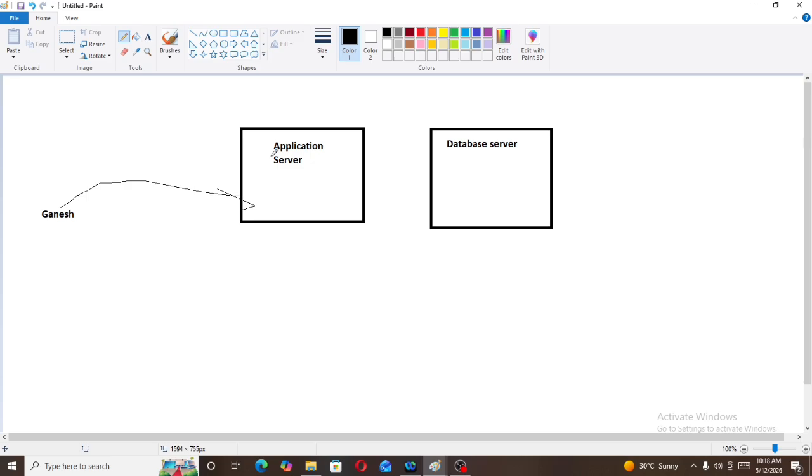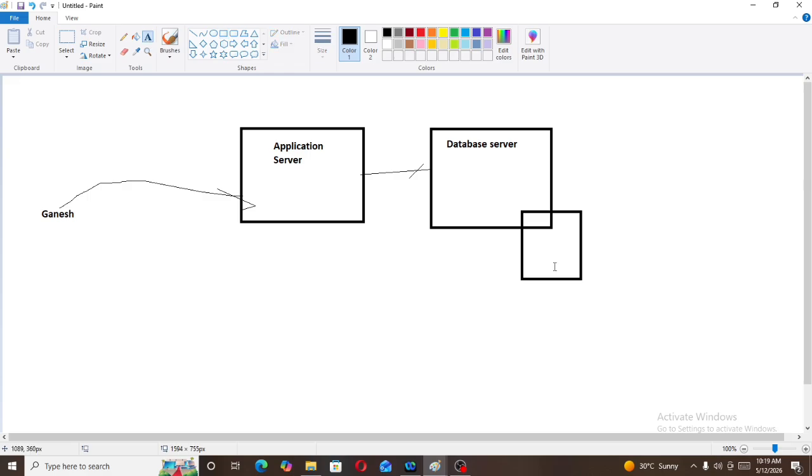From the application server, the request will go to the database server, and the database server will send the response back to the application server, and the application server will provide it to Ganesh. We have seen this in the 3-tier architecture also. Now this database server will have hard disks, where it will have its data.